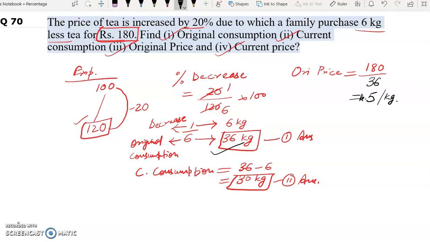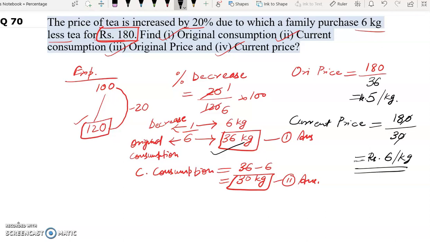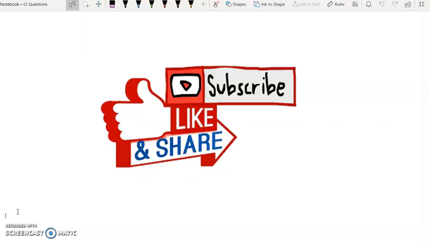And we need to find the current price. Our current price will be, 180 is the total expenditure. Now our consumption is how much? Current consumption is 30 kg. 30 into 6. So now the current price is rupees 6 per kg. This is our third answer, and this is our fourth answer. The original price was rupees 5 per kg, but due to the increase in price by 20%, the current price is rupees 6 per kg. This is all for today.